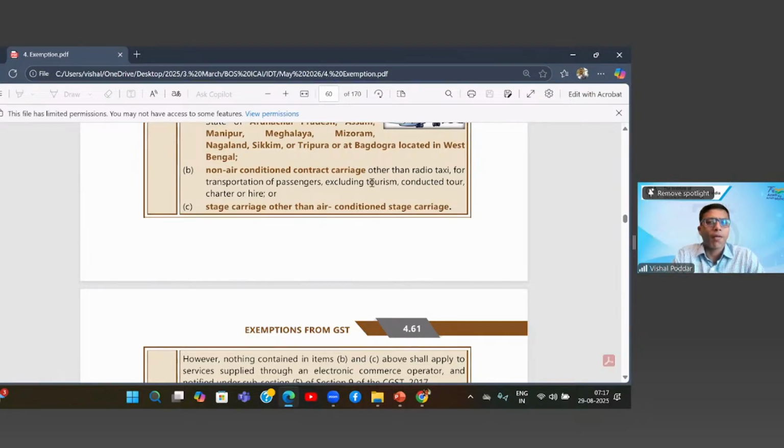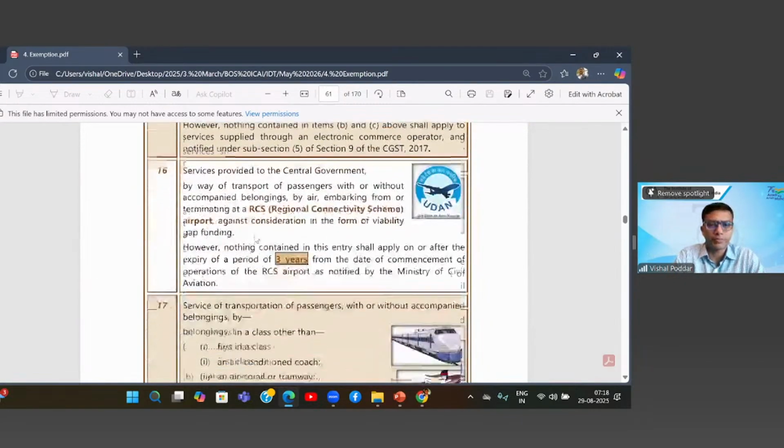Or where it is non-AC but you are booking it for tourism, that is, traveling 200, 300, 400 kilometers and booking a cab which will take us to that place, that is a tour, charter or hire mainly for the purpose of tourism, and then it would be taxable. Other than this, wherever you are using non-AC contract carriage, that shall be exempt.